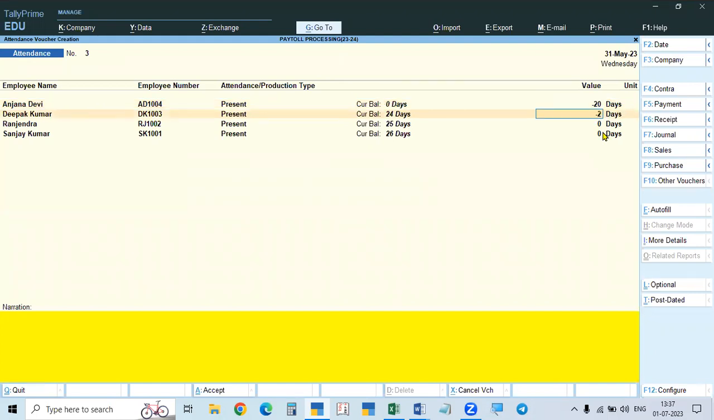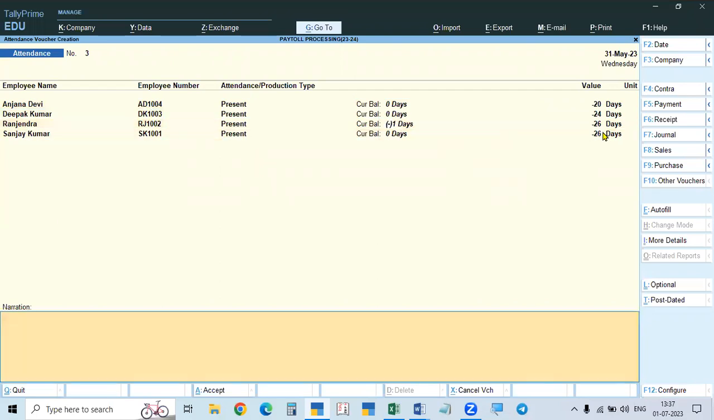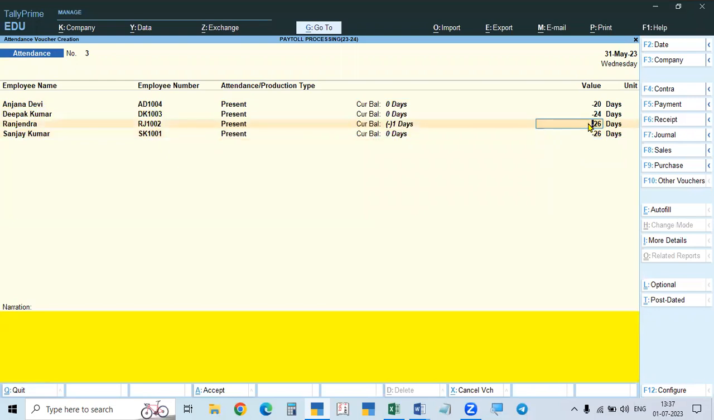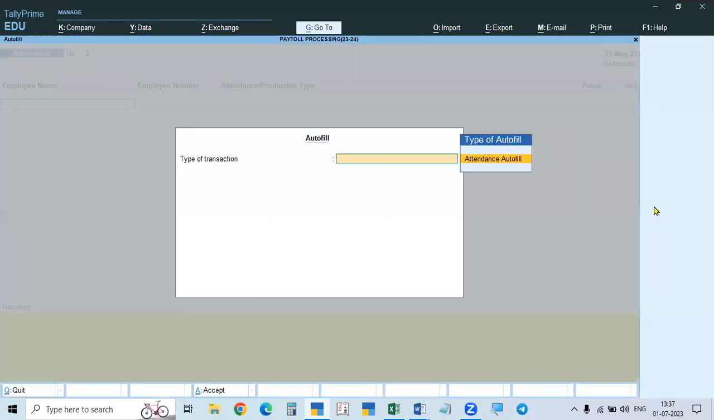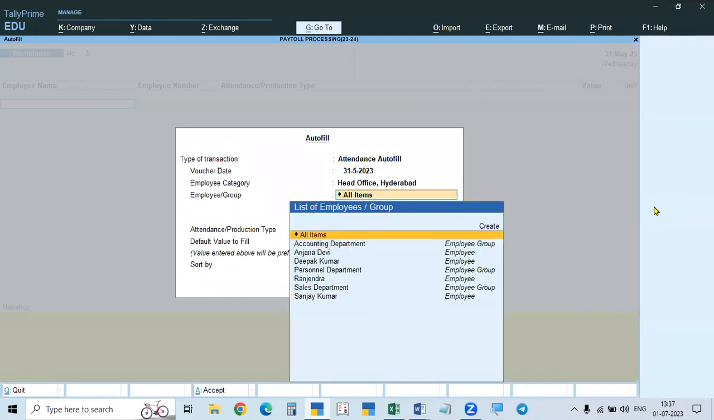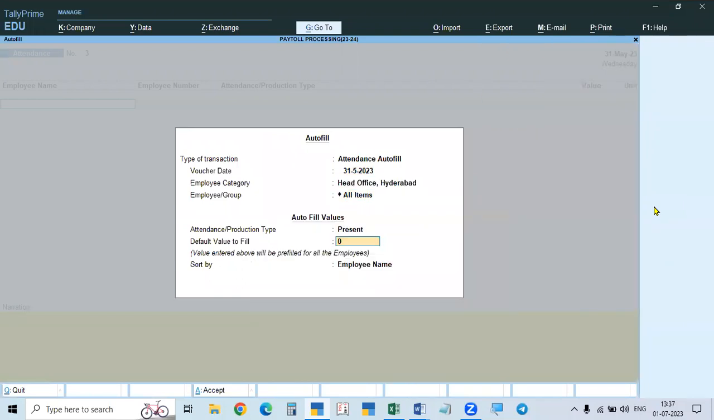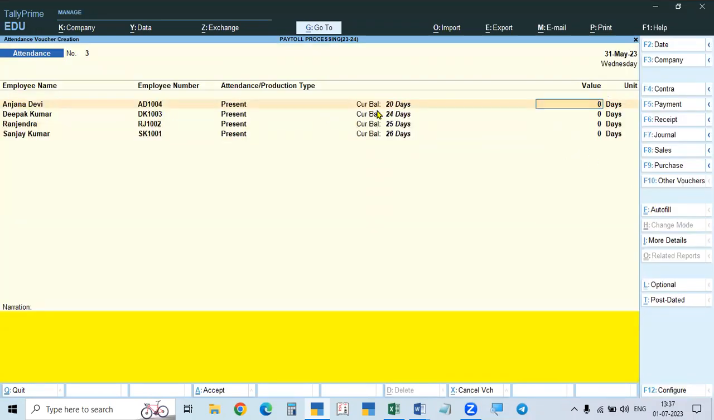Just a minute. This is yesterday. It was there, minus 26. Yesterday we did it, that is why it is showing the same thing. Present, and here the default and numbers. And here, don't bother about the current balance, it means already worked last month. Here, for this month only you have to give.